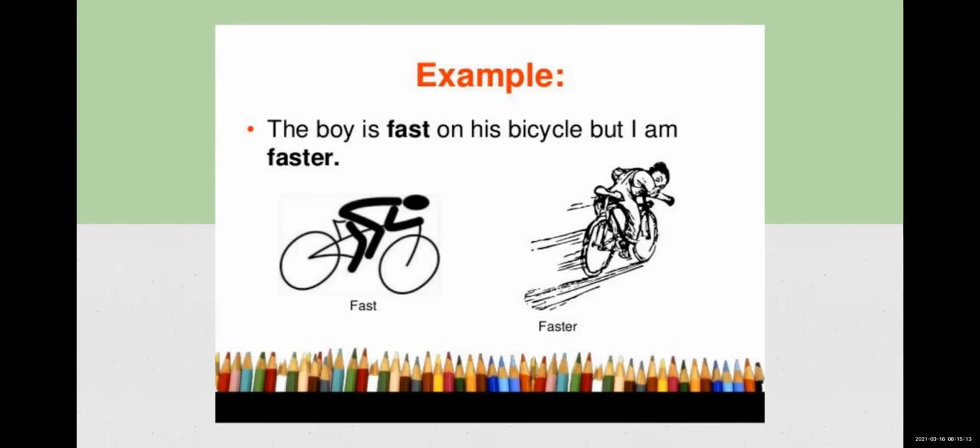But I am faster means I am running faster than him, and for that I have used the adjective faster. Fast, I have added er, like we have seen in the rule. In the adjective we have to add er. Fast will become faster, slow will become slower, tall, taller. So that is the comparatives part.